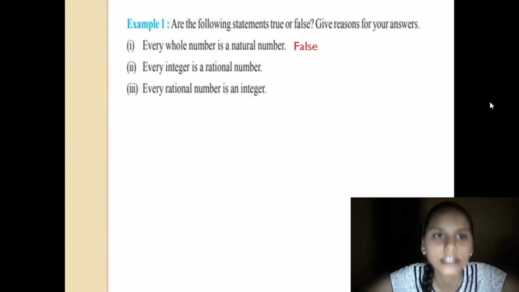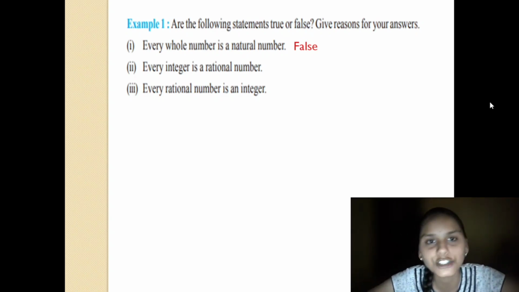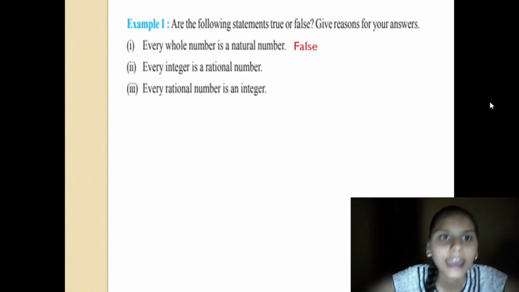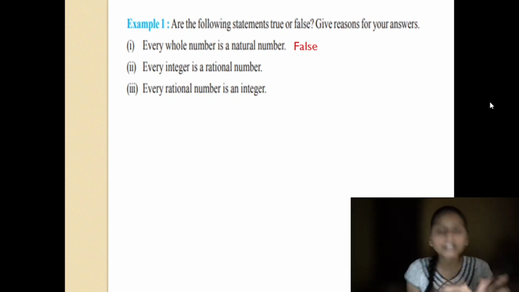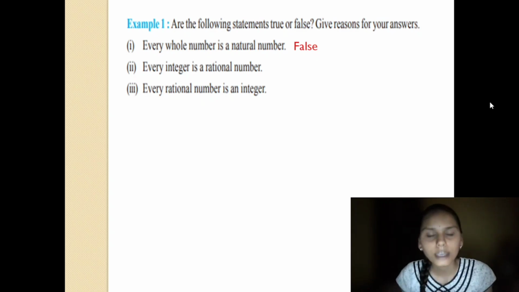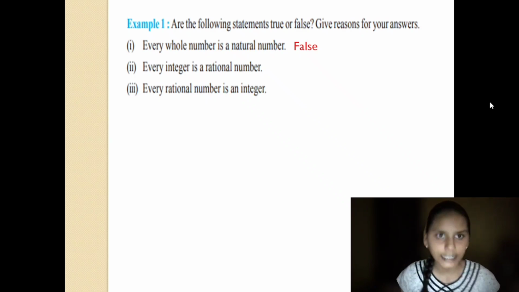Next, coming to the next thing, every integer is a rational number. Is it true? Of course. See, just think, a rational number is a set of all numbers: natural numbers, whole numbers, and integers. Is the integer inside the rational number? Now in rational numbers you have natural numbers, whole numbers, and integers.